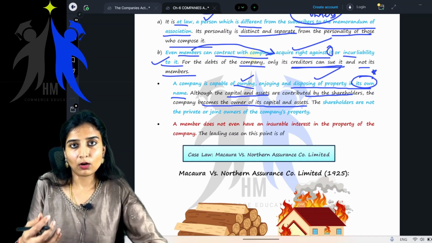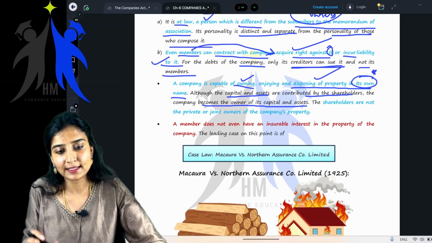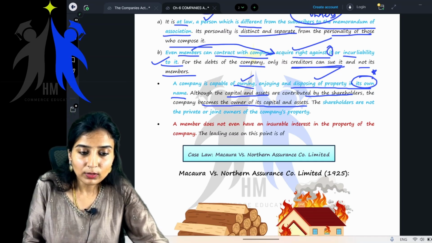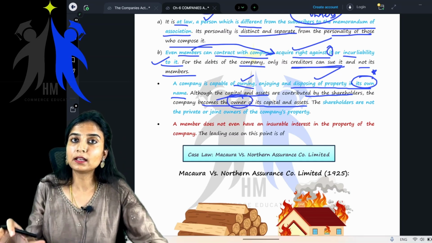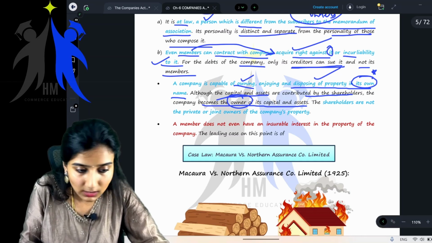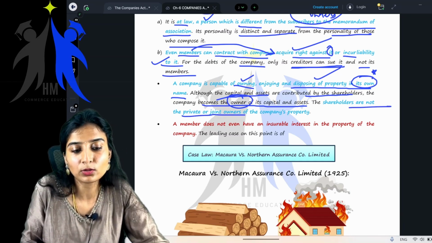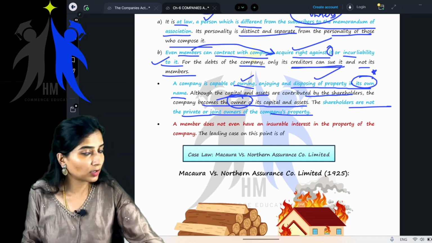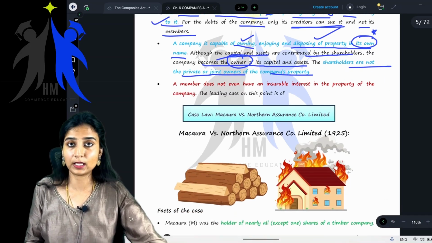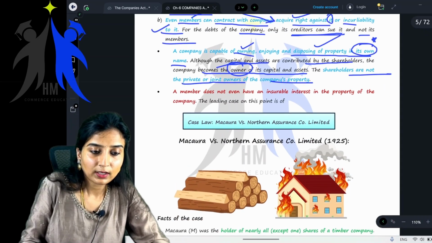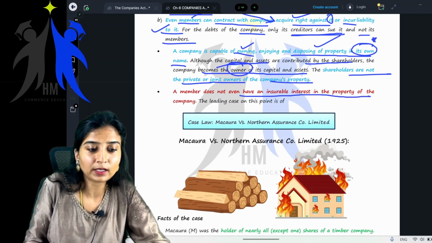Obviously I am the shareholder of the company, meaning I'll only bring in the capital in the form of cash or assets into the company. Even though I bring in capital, the company becomes the owner of that capital and those assets. Getting it? The shareholders are not the private or joint owners of the company's property. Very important. Next, the member does not even have an insurable interest in the property of the company.